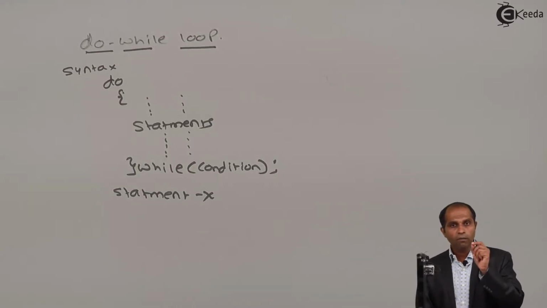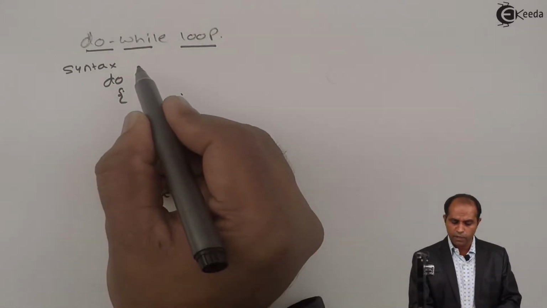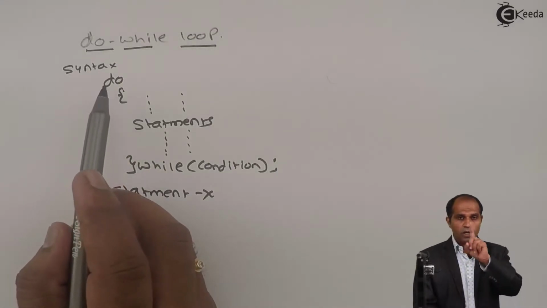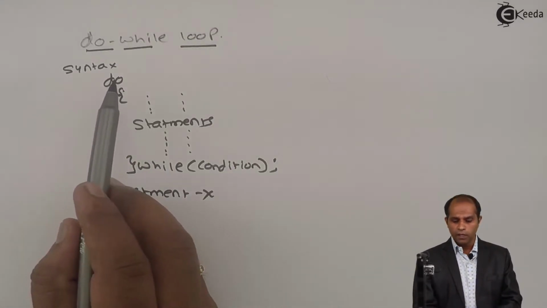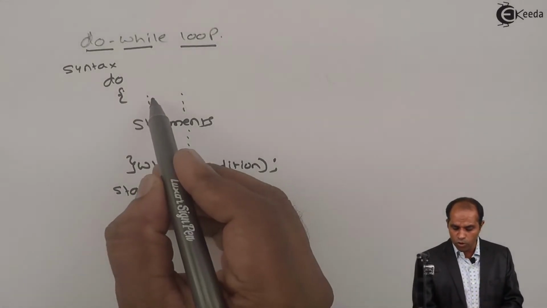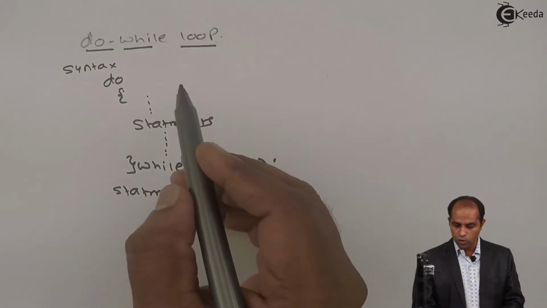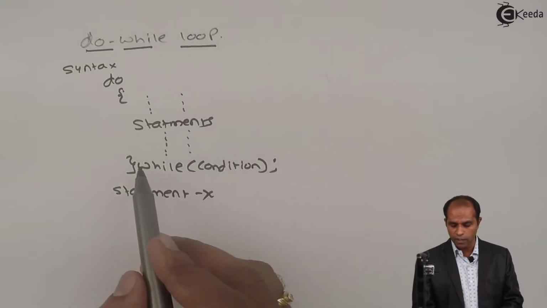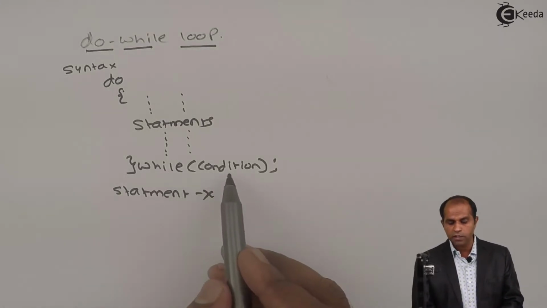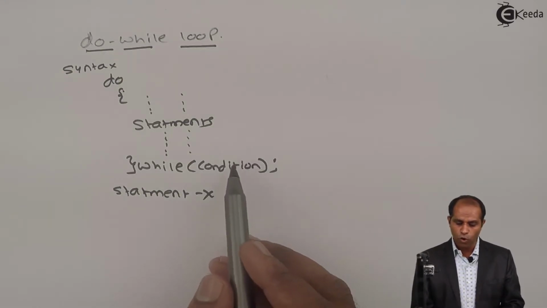Now let's see how the do-while loop works. When the loop starts, it first finds the keyword do. The loop will not respond to the keyword do when it's starting for the first time. It finds the keyword do, but it is not associated with any meaning. Then it goes through all the statements one by one. Once all the statements are executed, then comes while followed by a condition. So the condition is tested.